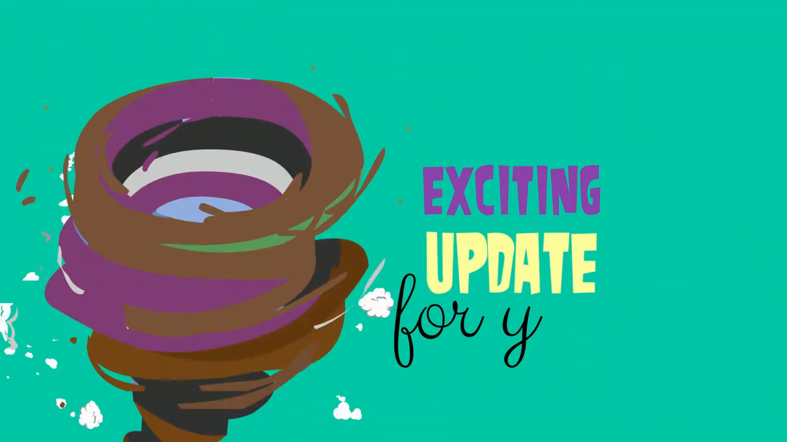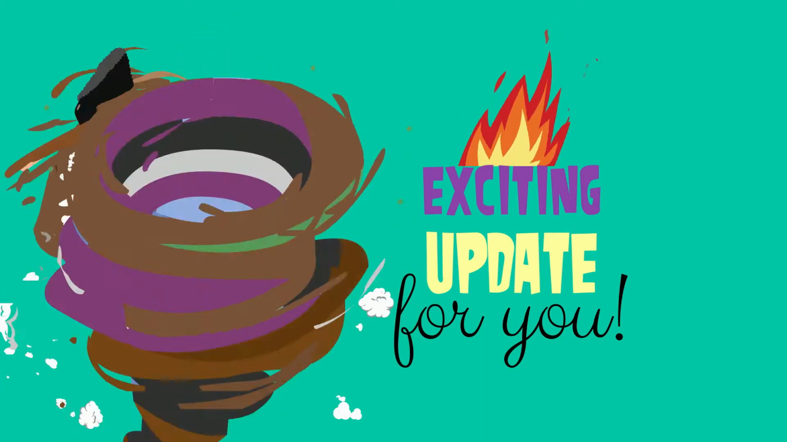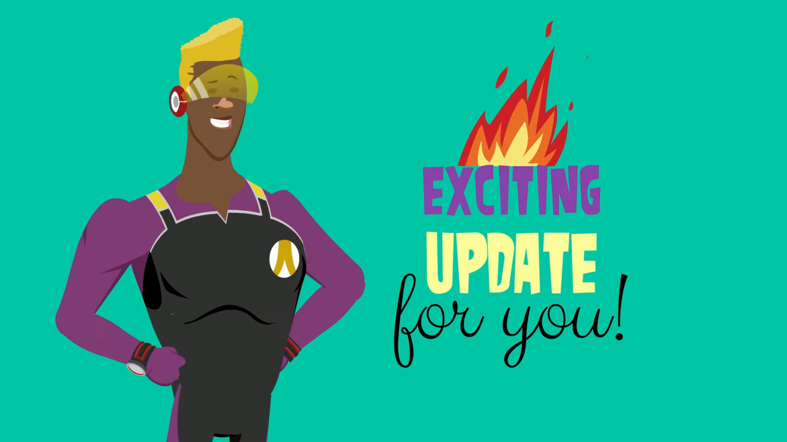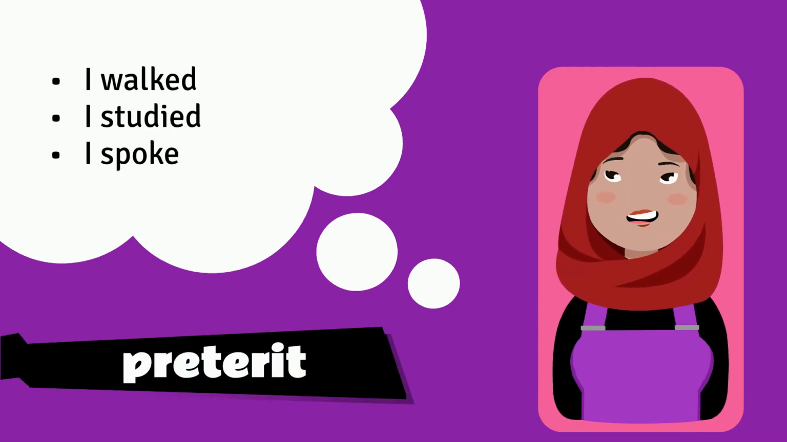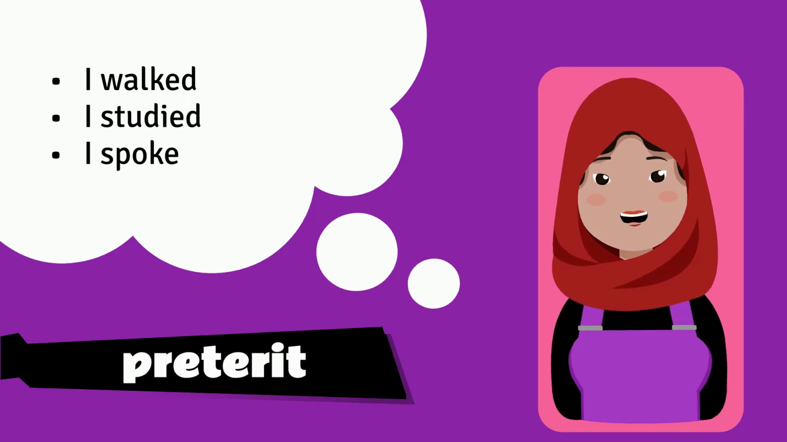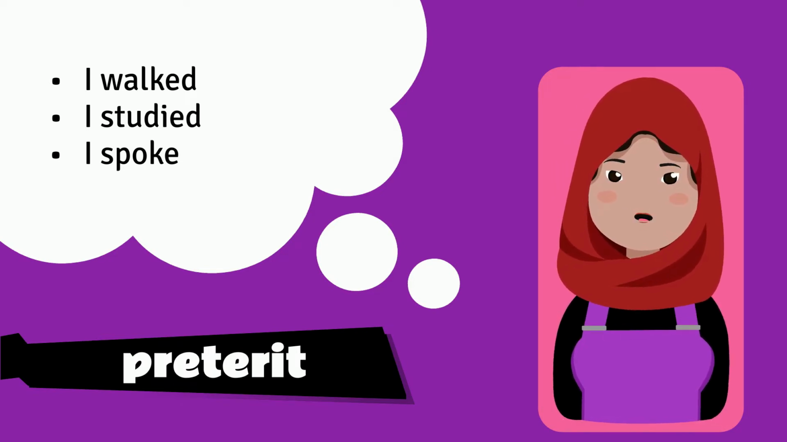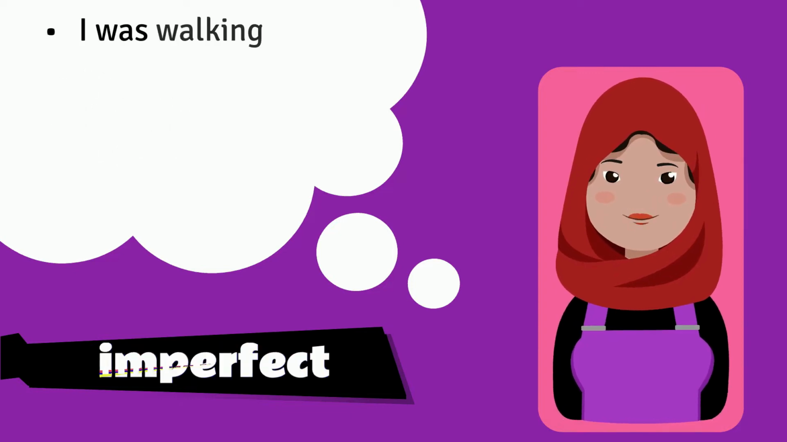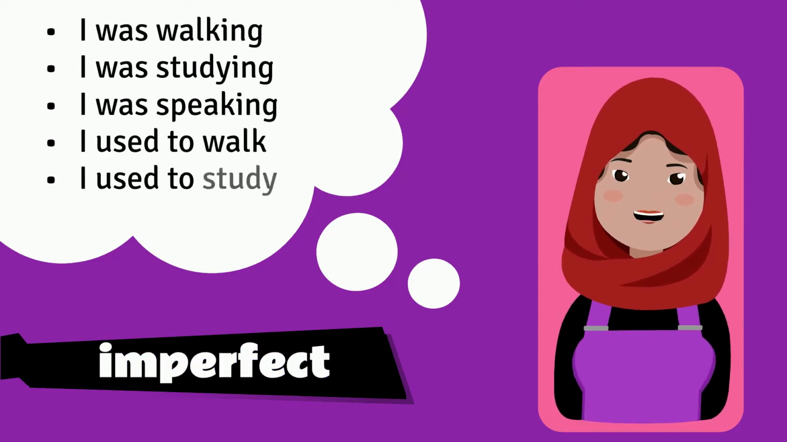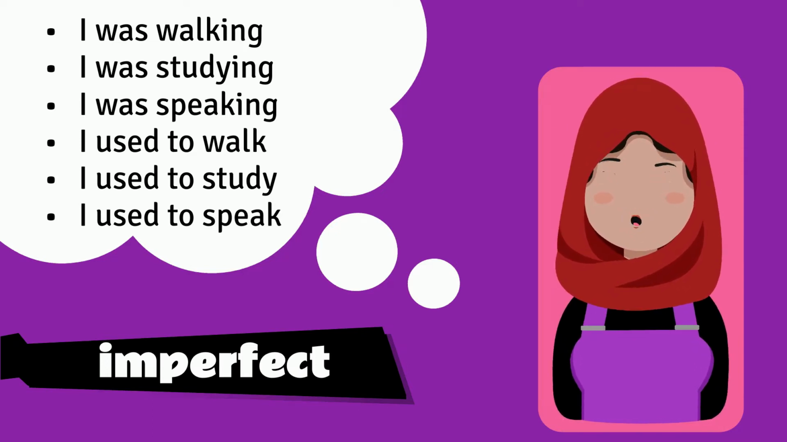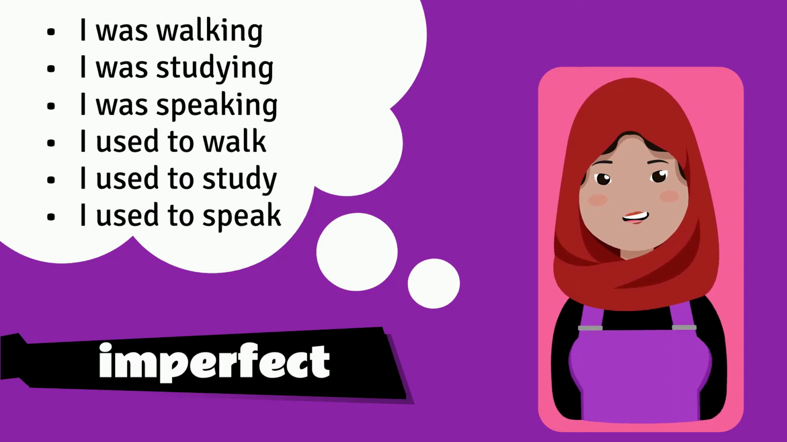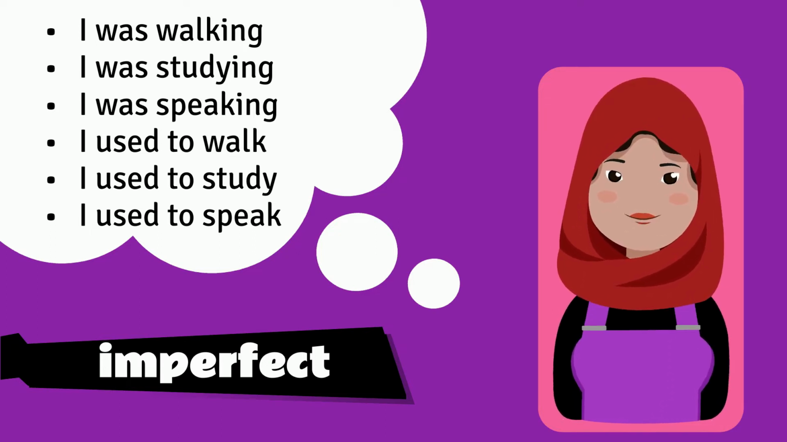Do you remember that Spanish has two simple past tenses? Yes, both past tenses are used for specific situations. As a rule of thumb, when you want to express things like I walked, I studied, I spoke, use the preterite. If instead you want to say I was walking, I was studying, I was speaking, I used to walk, I used to study, I used to speak, use the imperfect. This is not a concrete rule, but it works in most instances.